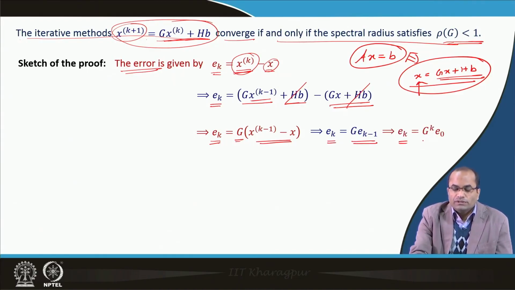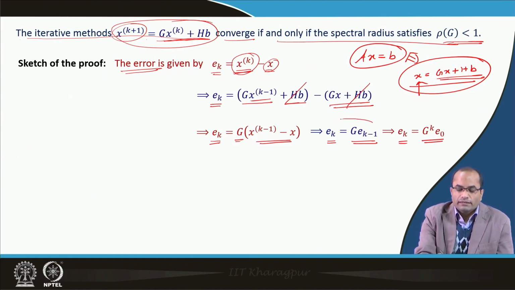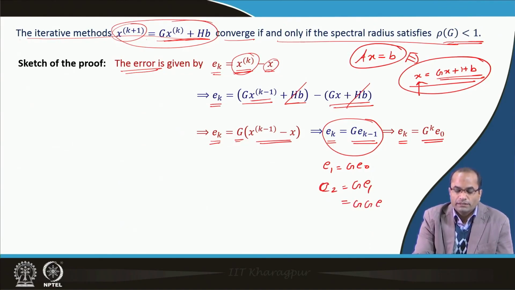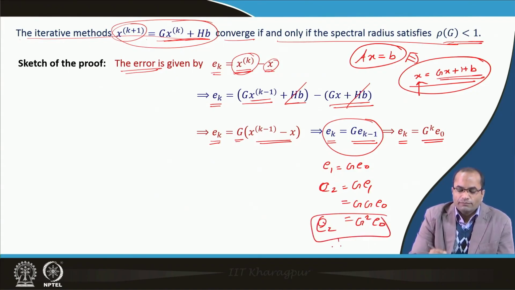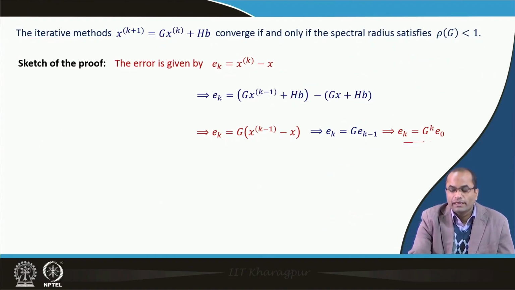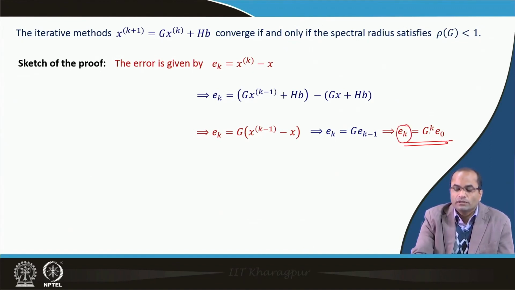So, which is written here, E k is equal to G E k minus 1. So, E k is equal to G power k E naught, which we can get from this by induction. For instance, E 1 is G E 0, and E 2 will be G E 1, and then E 1 we can replace again by G E 0. So, we have G square E naught as our E 2. Similarly we can proceed, and we get that E k is nothing but G power k times E naught. So, the error at the kth iteration will be equal to G power k and the initial error E naught.